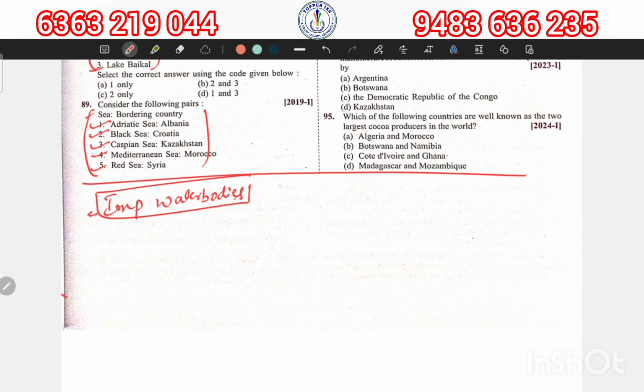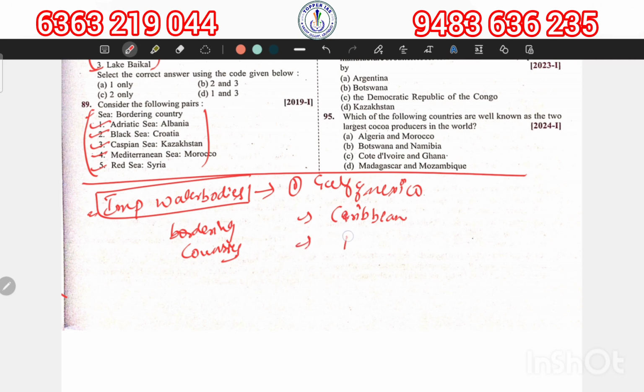So what we have to do is prepare on the important water bodies and the bordering countries. This is one theme which you have to prepare. For example, it could be Gulf of Mexico, or Caribbean Sea also, which is in news in recent times. Then Black Sea because of the Russia-Ukraine war.